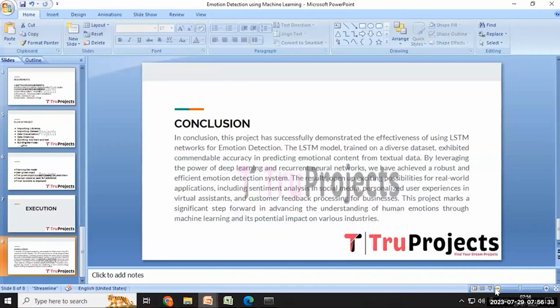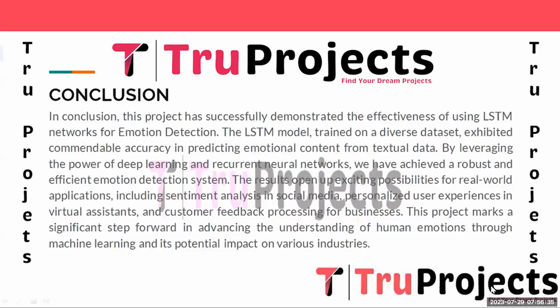And in conclusion, the project has successfully demonstrated the effectiveness of using an LSTM network for emotion detection. The LSTM model trained on the diverse dataset exhibited commendable accuracy in predicting the emotional content from textual data. By leveraging the power of deep learning and recurrent neural networks, we have achieved robust and efficient emotion detection.